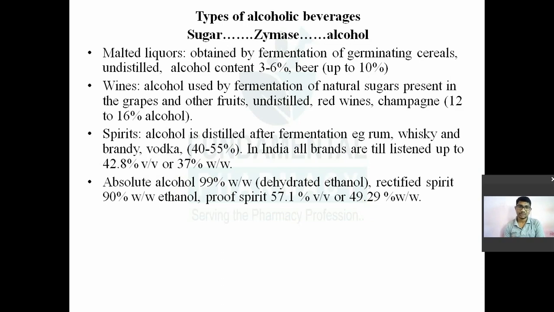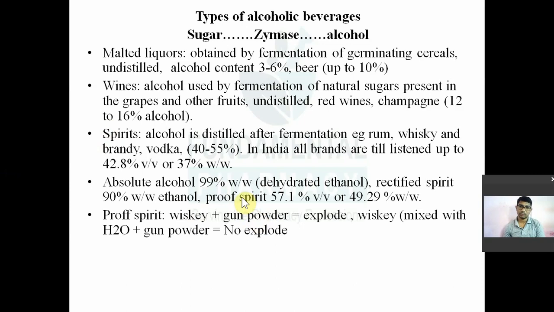Remember this. Then rectified spirit. What do you mean by rectified spirit? Rectified spirit means 90% weight by weight ethanol and 5% weight by weight ethanol. So that is meant by rectified spirit. Rectified spirit क्या होता है? Ethanol plus methanol. It is not suitable for consumption. ये एक याद रखो.